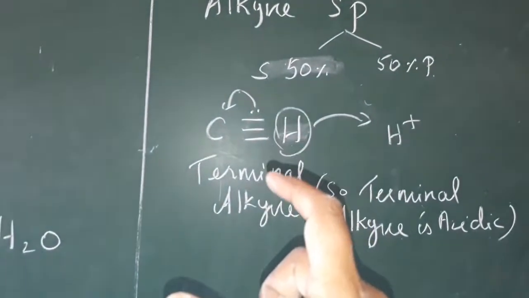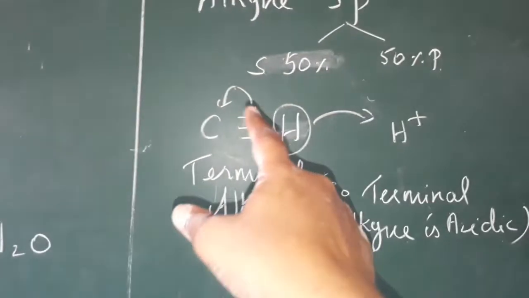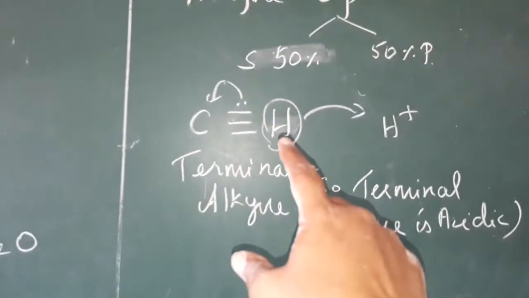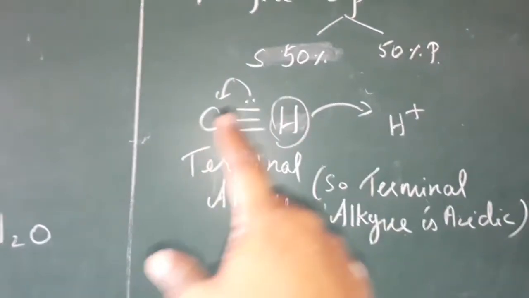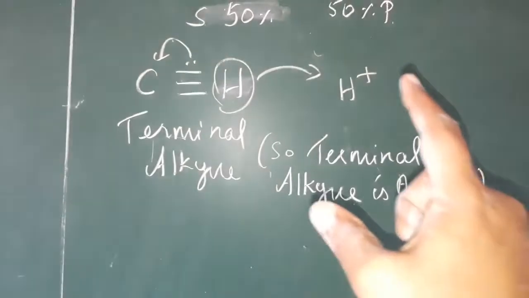The nucleus has a positive charge, so this carbon attracts the electron and leaves the hydrogen as H plus. So terminal alkynes act as acidic because they give H plus.